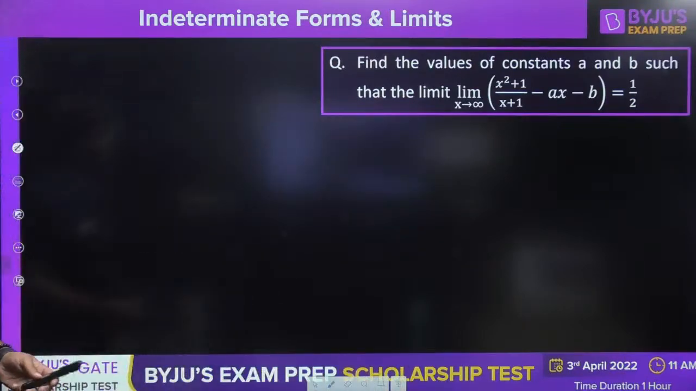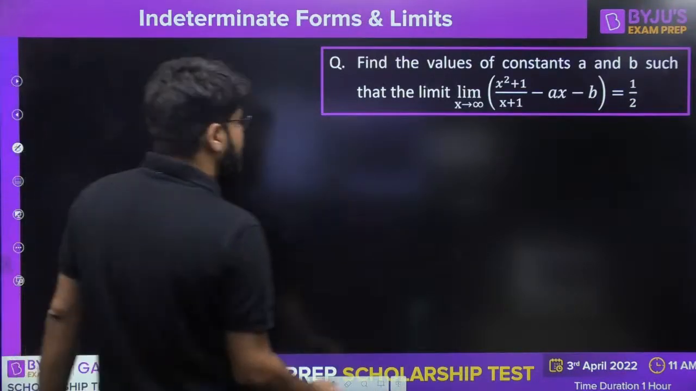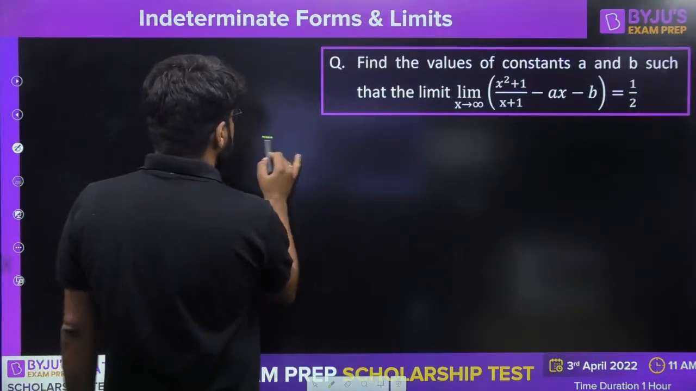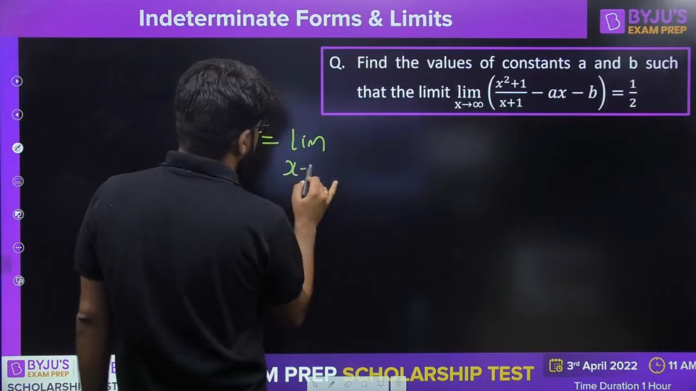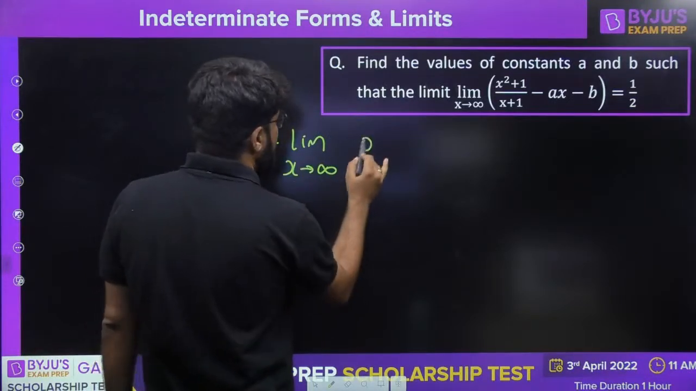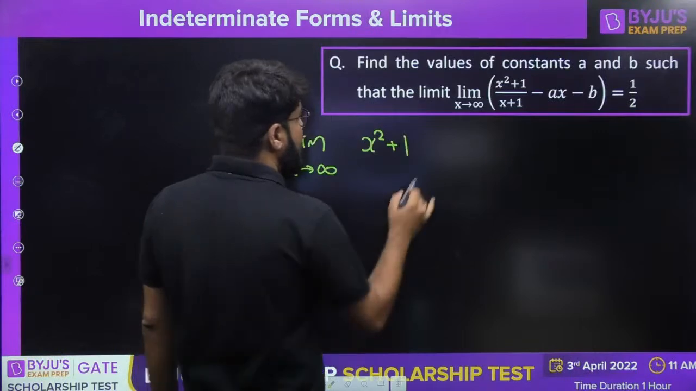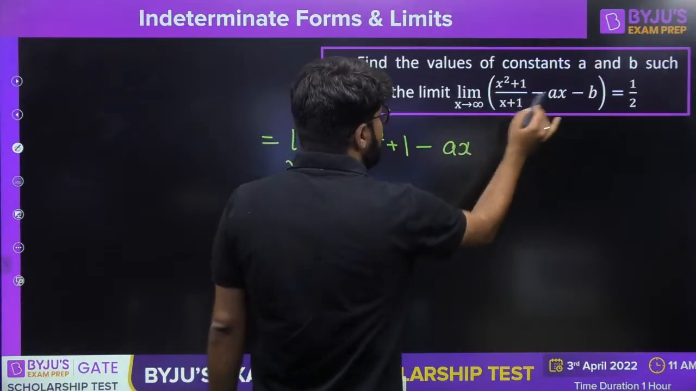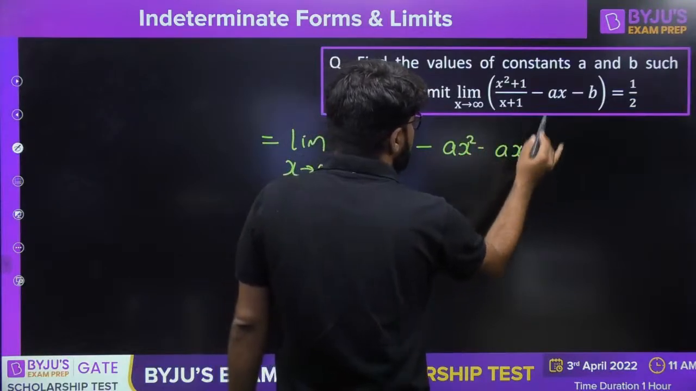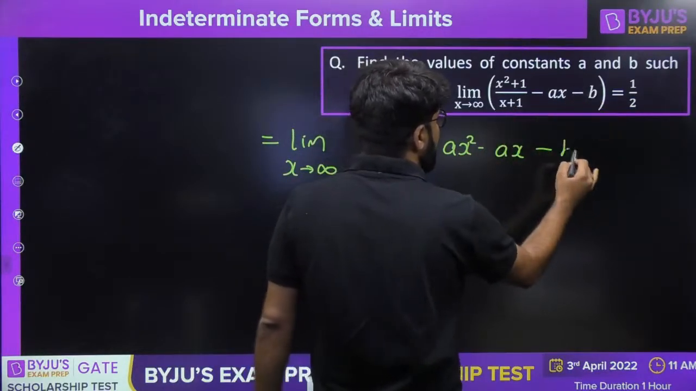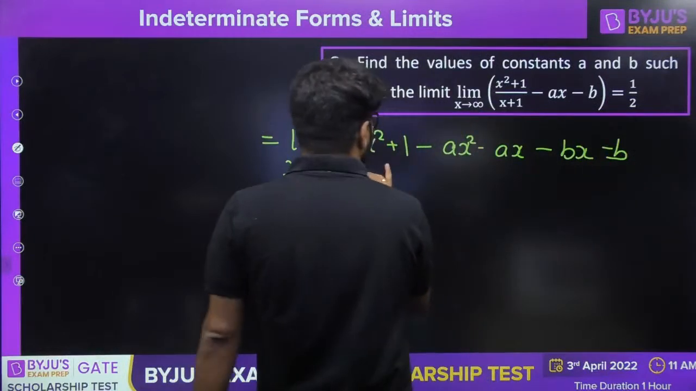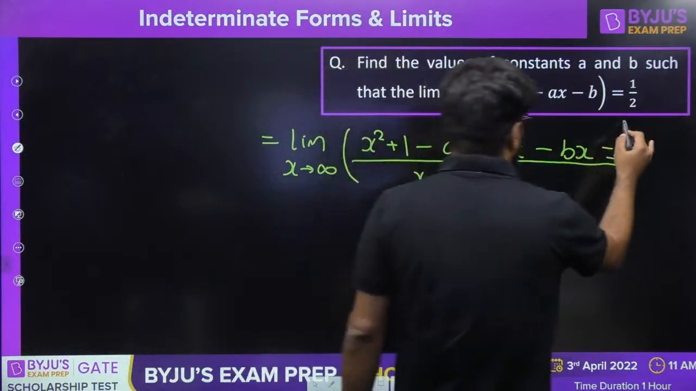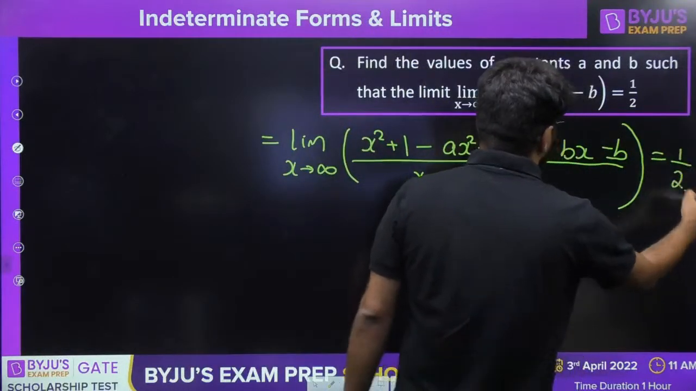Okay, so let's start solving this. Let us start applying some mathematics on this. This is actually the form limit of x tending to infinity, x square plus 1 minus, multiplying completely, ax into x is ax square, minus ax into 1, minus bx minus b, whole divided by x plus 1. That is what is given to you, and it equals 1 by 2.